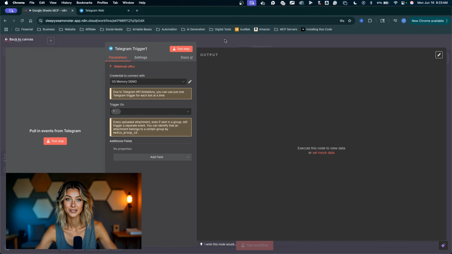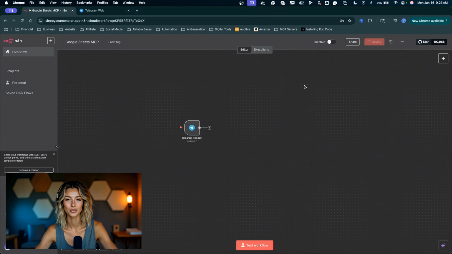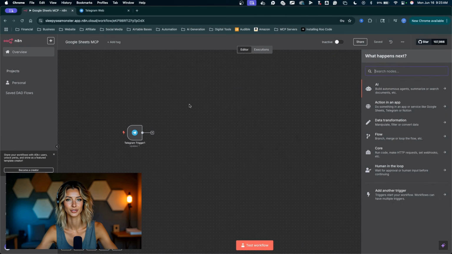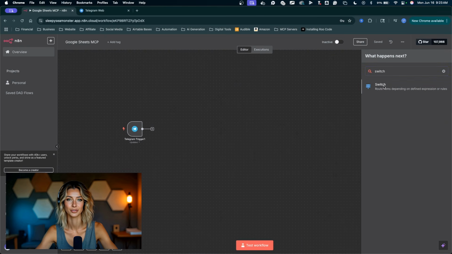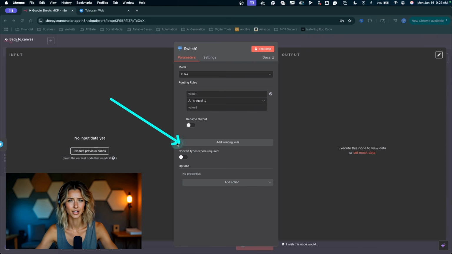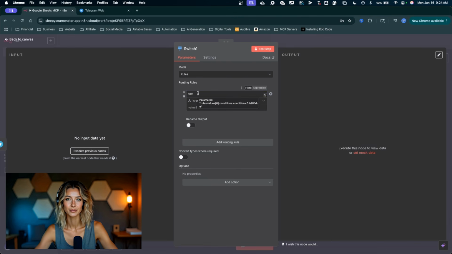I'm going to click outside of the node here. Let's come up to save the workflow. Click the plus to create the next node. You type in switch to find the switch node. And we're going to set up two different routes, one for receiving text messages via Telegram and one for receiving audio messages via Telegram. So this first one will be text.